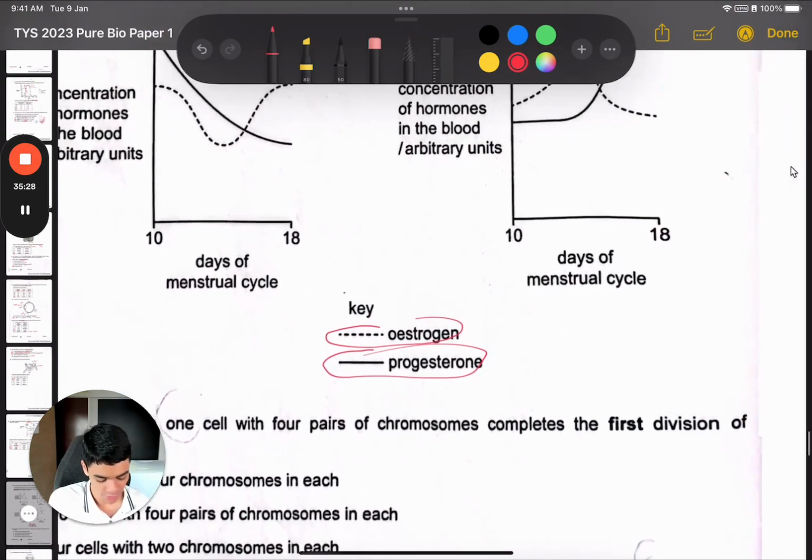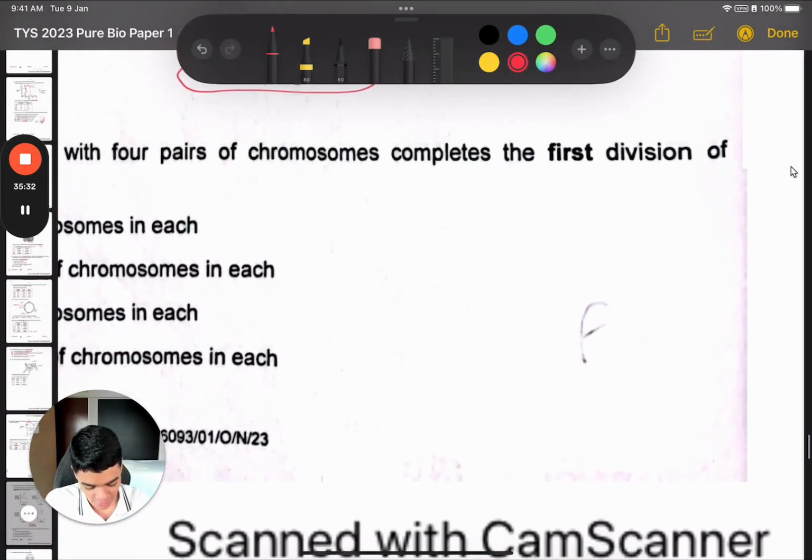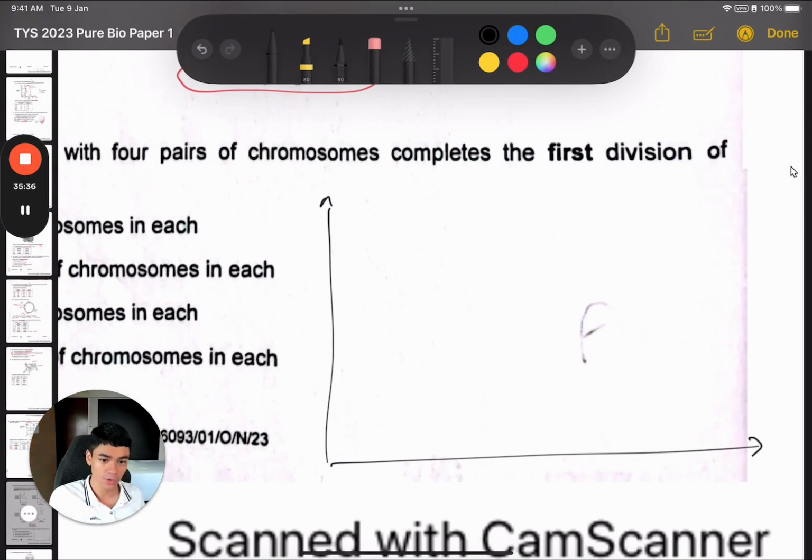So now I'm going to draw for you here. Let's see if I have space. Okay, I'll just use this space for now. And I will draw the menstrual cycle graph. You're expected to know the shape of this graph. It's also in our notes, and it's also in the textbook. Here's how the graph looks. I'm going to use the dotted line for estrogen. Okay, let me draw 0, 14, 28. This is the day, and then the hormone levels.